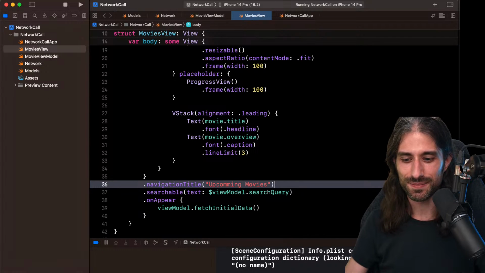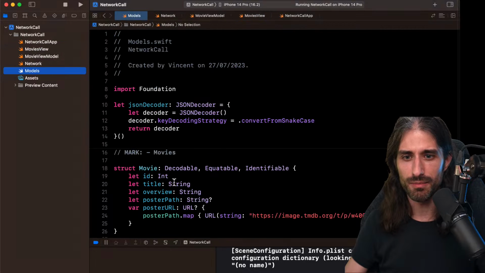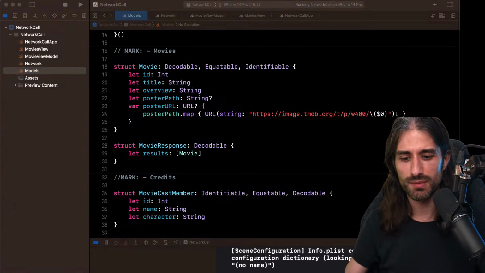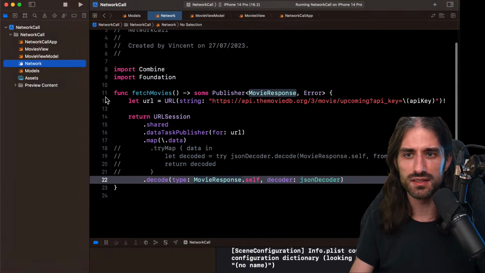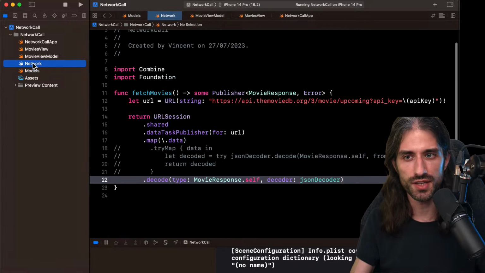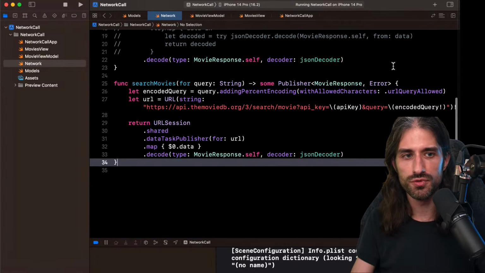Okay, so what do I need to do? I already have my models because I'm just going to call the same API. Oh no, actually I won't call the same API. I will call a different API. I'm just going to copy and paste it. For the models, it's still the same return type, the same thing in the response, but I need a new function. It's called search movies.